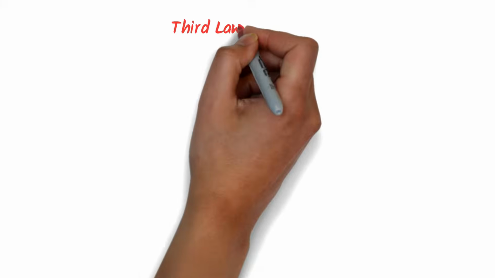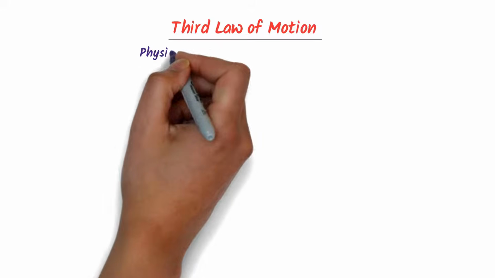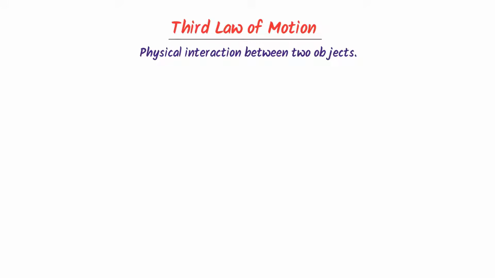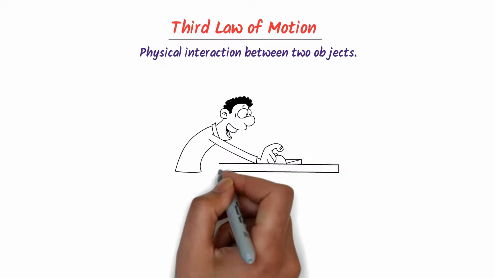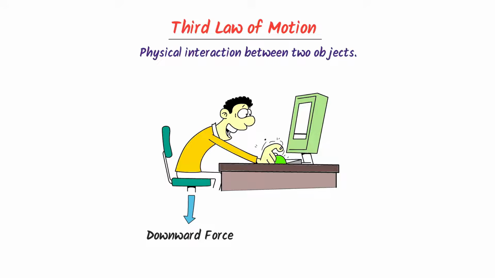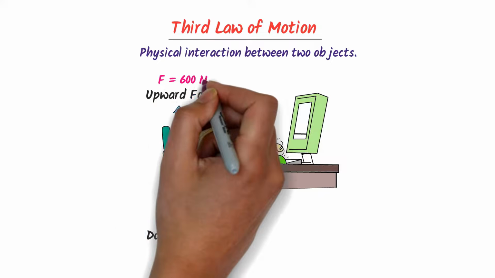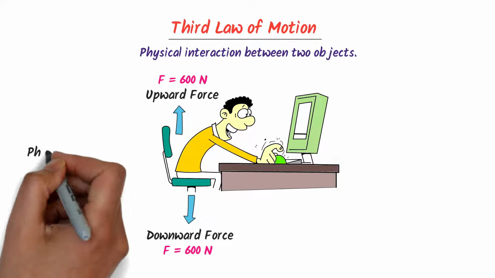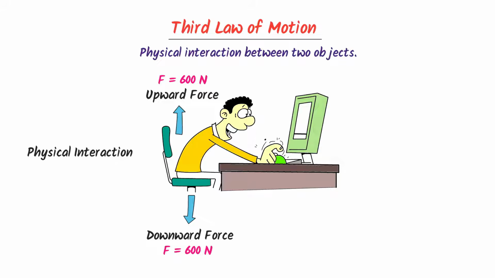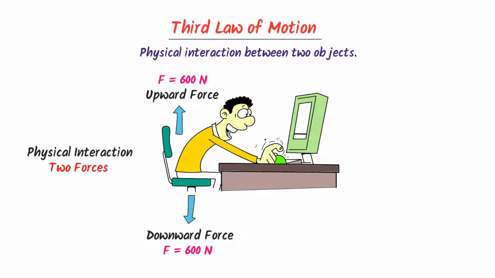Now what about Newton's third law of motion? Remember that Newton's third law of motion is all about physical interaction between two objects. For example, when you sit in a chair, your body exerts a downward force on the chair. Let it be 600 Newton. At the same time, the chair is also exerting an upward force of 600 Newton on your body. Due to physical interaction between your body and the chair, two forces are generated. These two forces are called action and reaction forces.